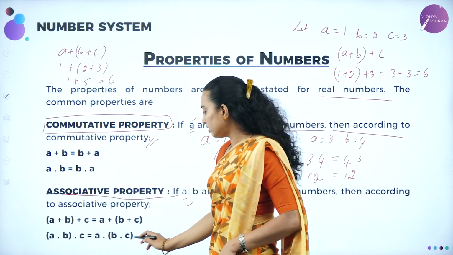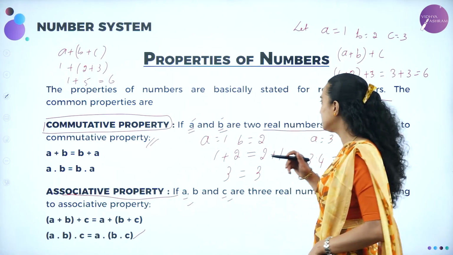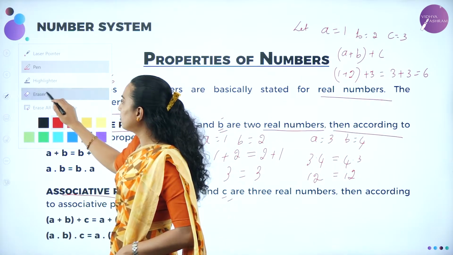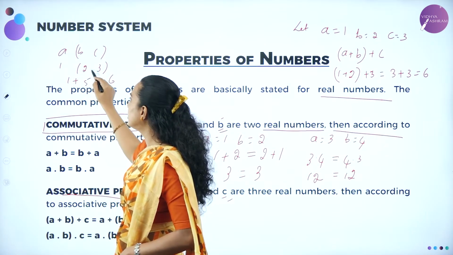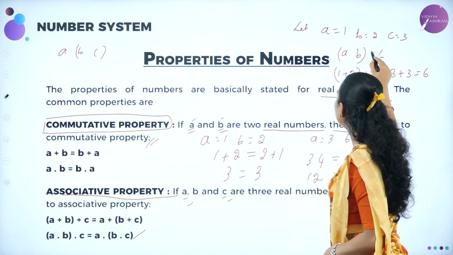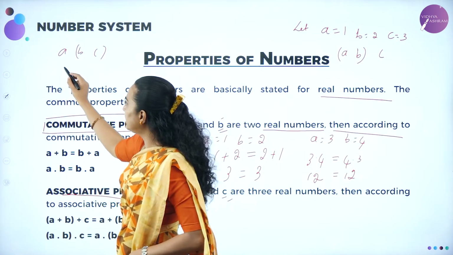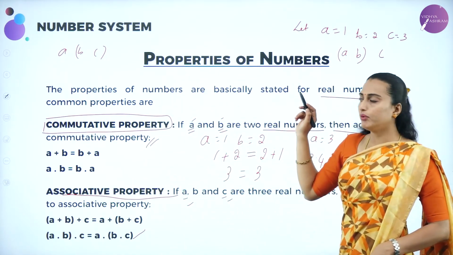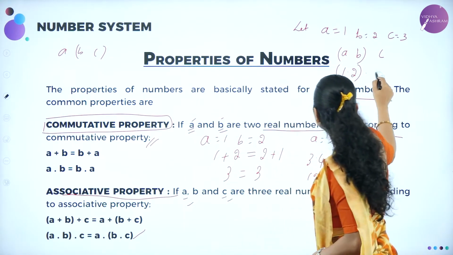Next, we'll be moving on to the associative property under multiplication. The same example, you can take it as what? I'm going to give an example of the same values, which is nothing but 1, 2, 3. Here, let me take it as multiplication. Same values I am going to consider. Let A equal 1, B equal 2 and C equal 3. In this, I am going to take it as (1 into 2) into 3.